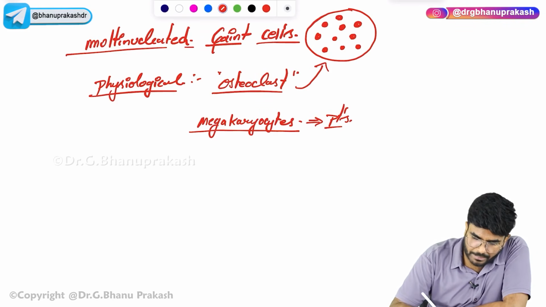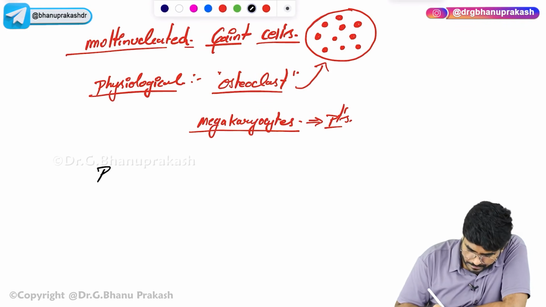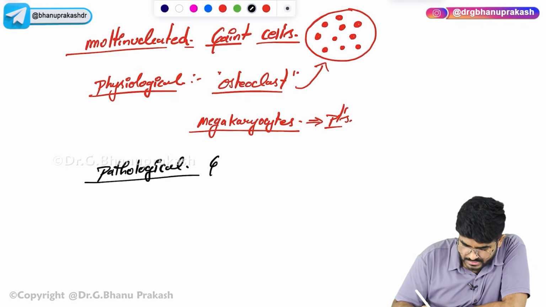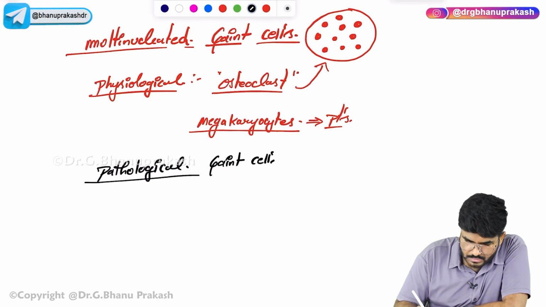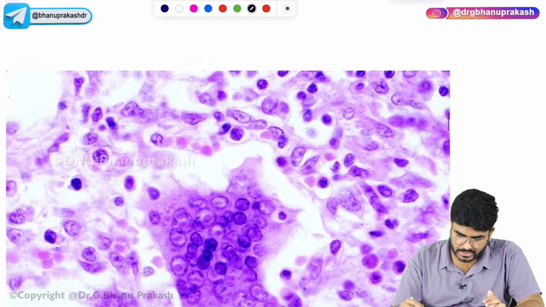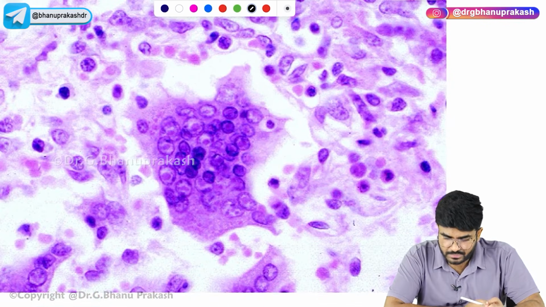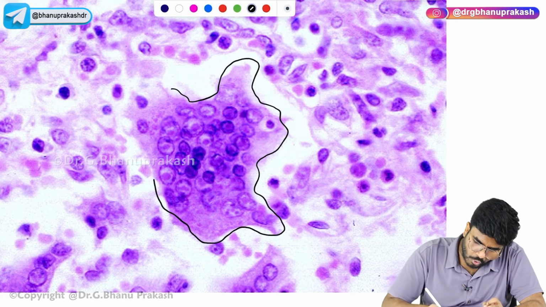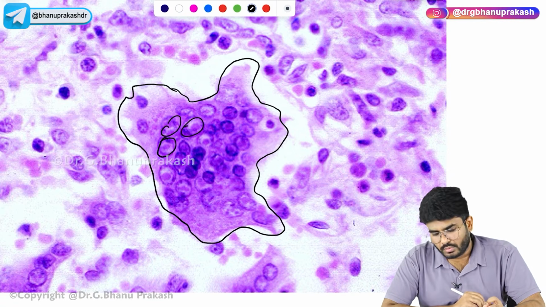Now, let's discuss the pathological examples. The first pathological example which I want you to know. First, look here. See, this is a giant cell. I hope you can appreciate that inside the cell there are multiple nuclei.